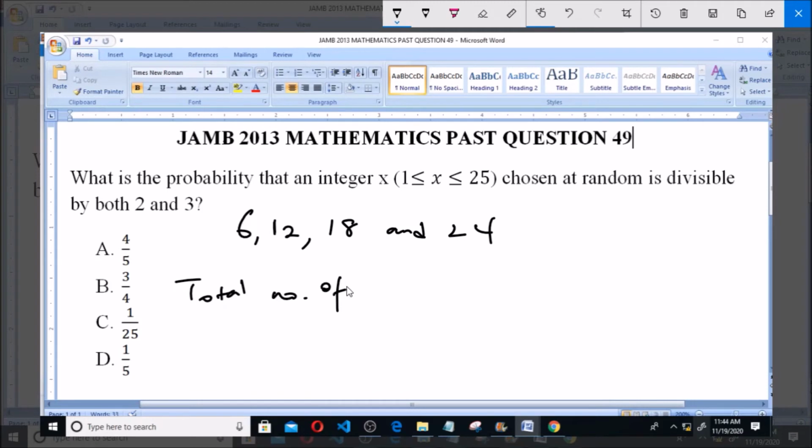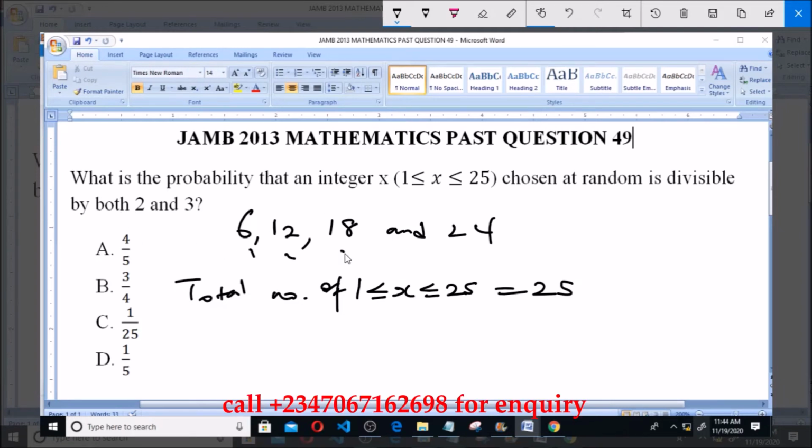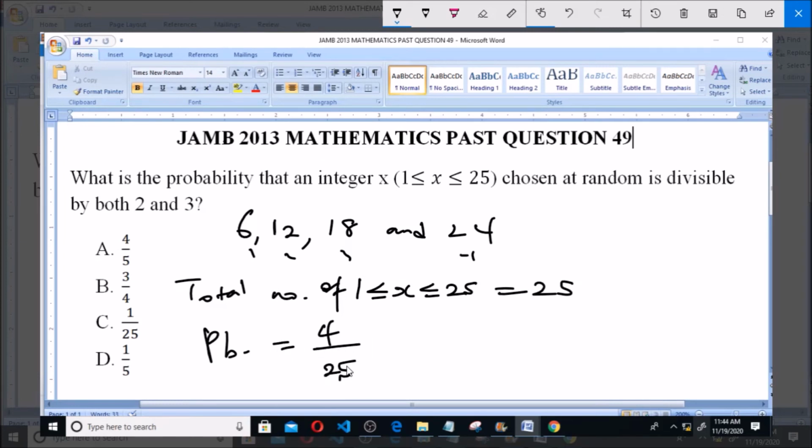Now we know that the total numbers ranging from 1 is less than or equal to x, which is less than or equal to 25, is 25 numbers, and the numbers that are divisible by both 2 and 3 are 1, 2, 3, 4, so 4 numbers. Therefore the probability that a number chosen at random is divisible by both 2 and 3 is equal to 4 over 25, and that is option A. So option A is the correct answer to this question.